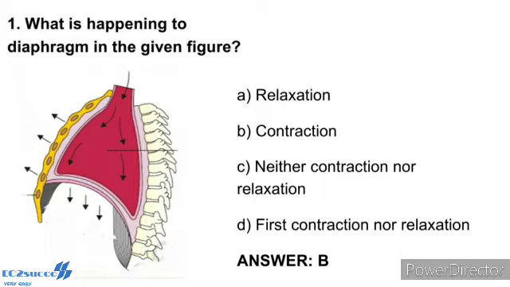Relaxation of the diaphragm and the intercostal muscles returns the diaphragm and sternum to their normal position and reduces the thoracic volume and thereby the pulmonary volume. This leads to an increase in intrapulmonary pressure to slightly above the atmospheric pressure, causing the expulsion of air from the lungs, that is expiration. So the correct answer is option B. B is contraction.